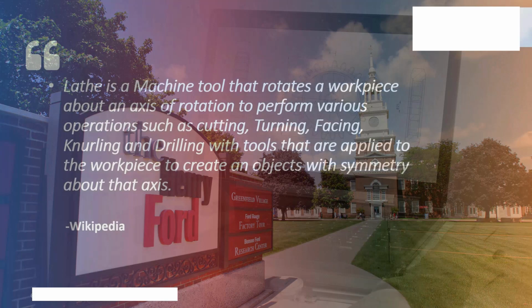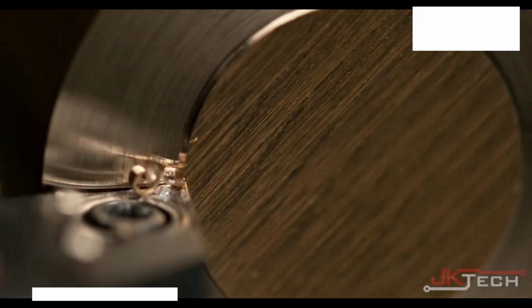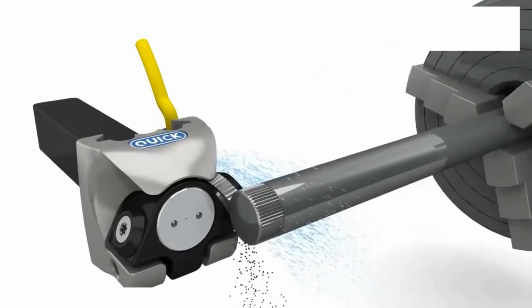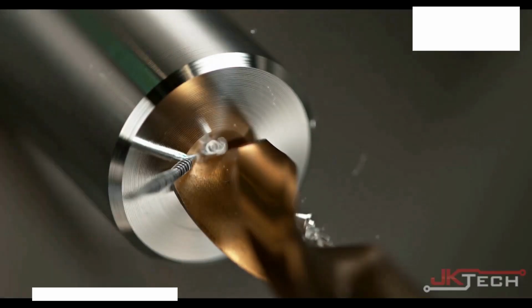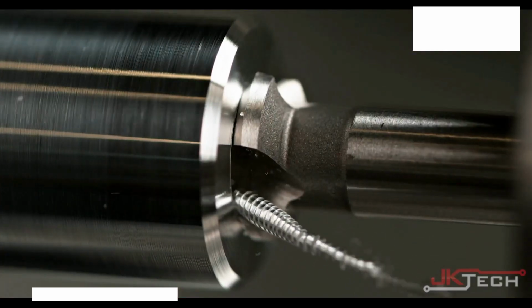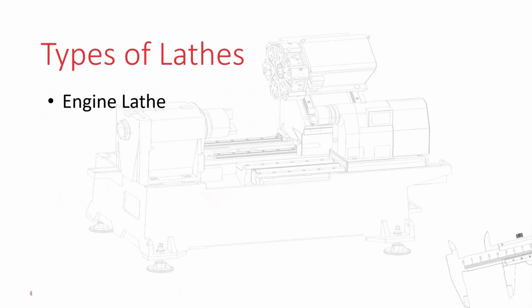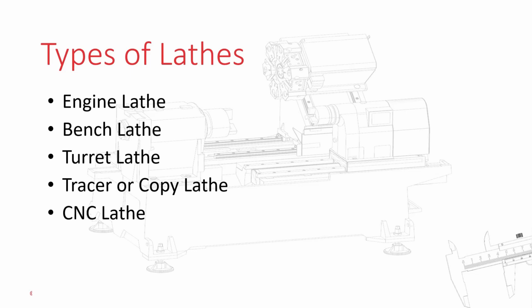According to Wikipedia, lathe is a machine tool that rotates a workpiece about a central axis to perform various operations like turning, facing, threading, knurling, and drilling, with external tools that are applied to the workpiece to create an axis-symmetrical object. There are different types of lathes, which have been classified based upon their application and working mechanism. They are engine lathe, bench lathe, turret lathe, tracer or copy lathe, CNC lathe.